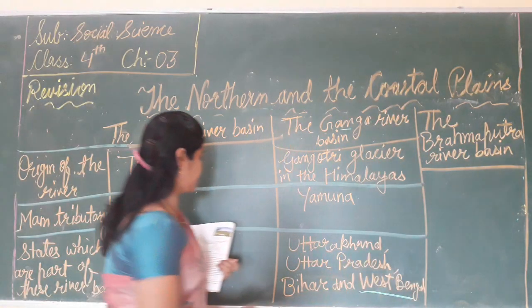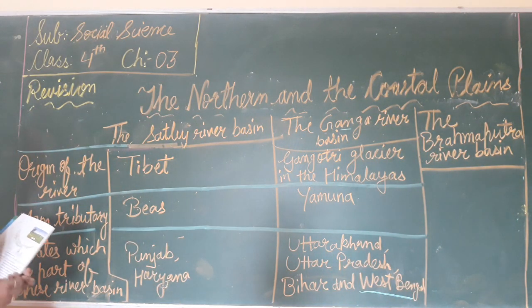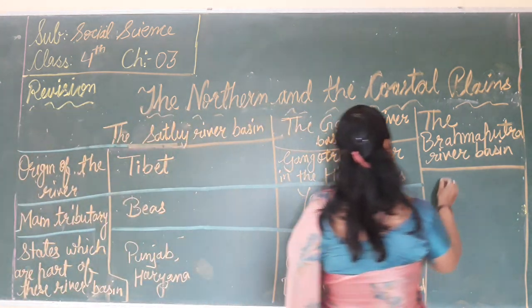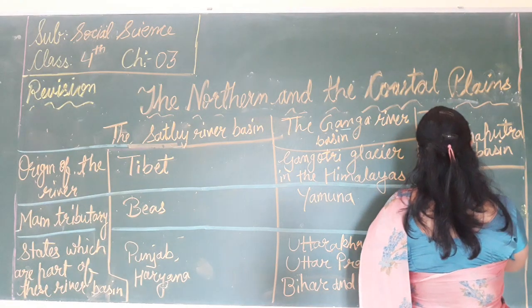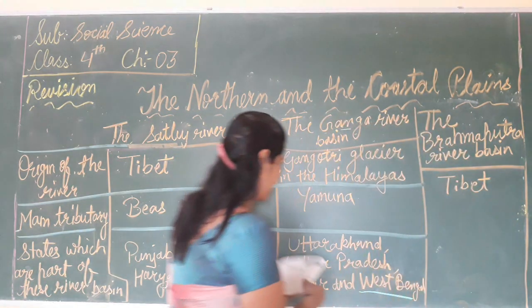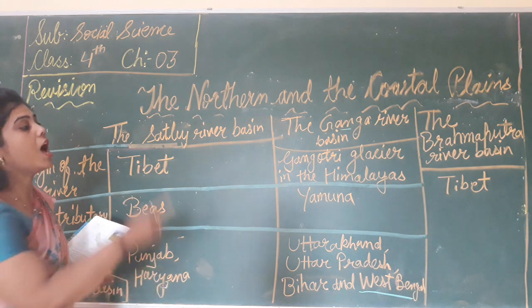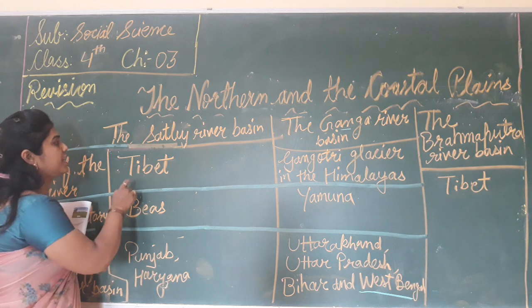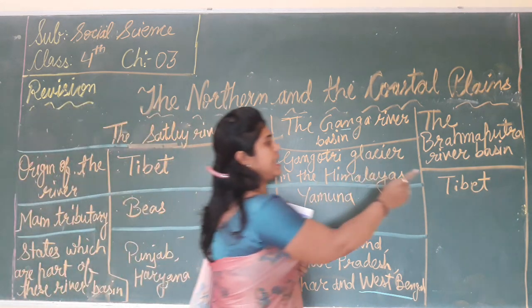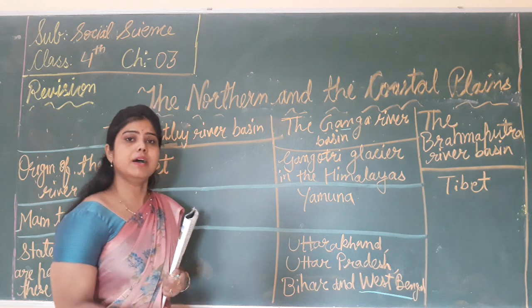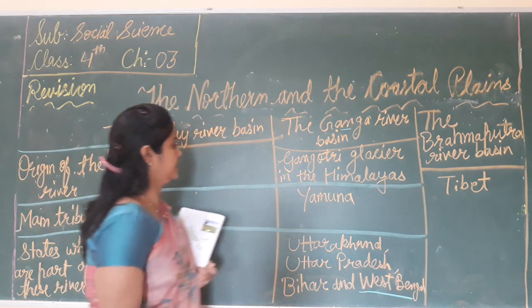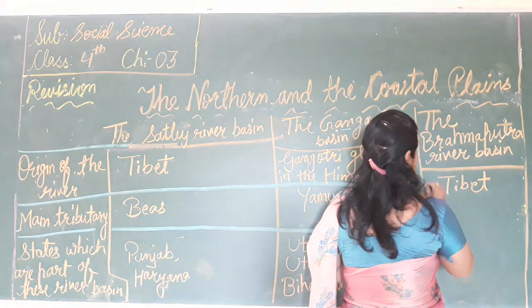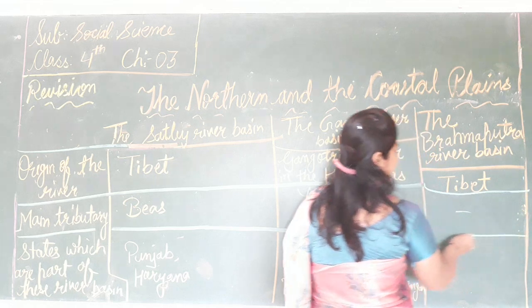Now the origin of the river Brahmaputra is Tibet. Yes, the river Brahmaputra originates in Tibet. Which rivers originate in Tibet? The river Satluj and the river Brahmaputra. It originates in Tibet, and there are no main tributaries, so we just write that.